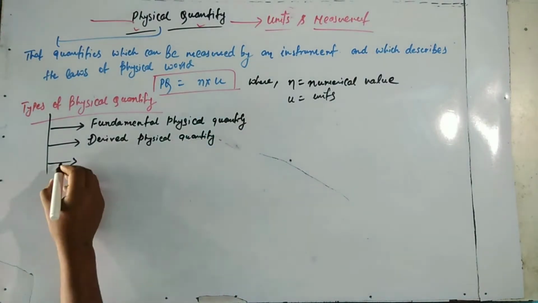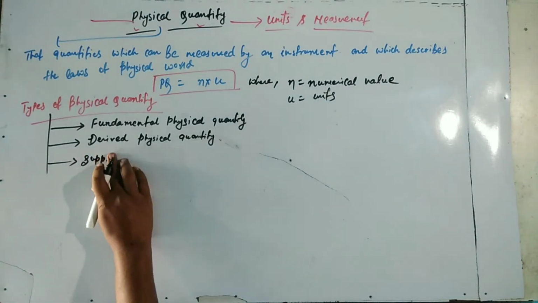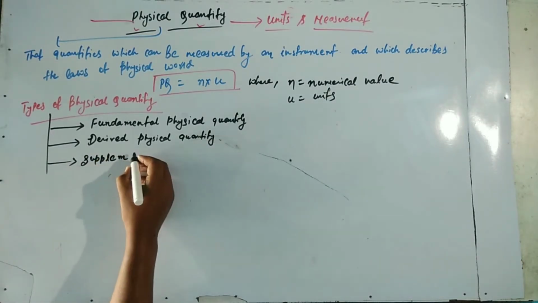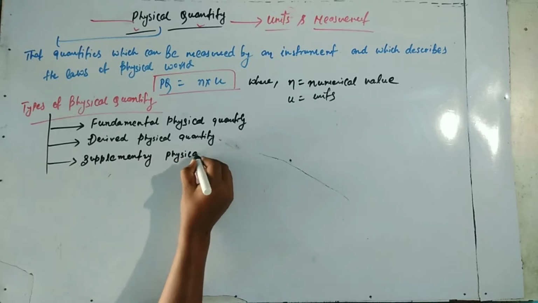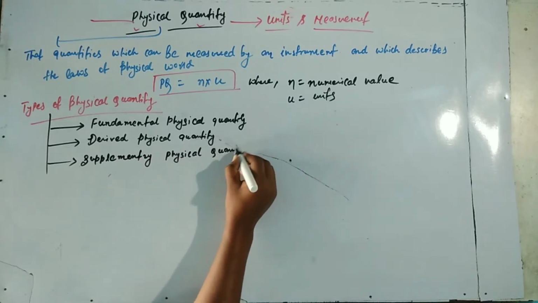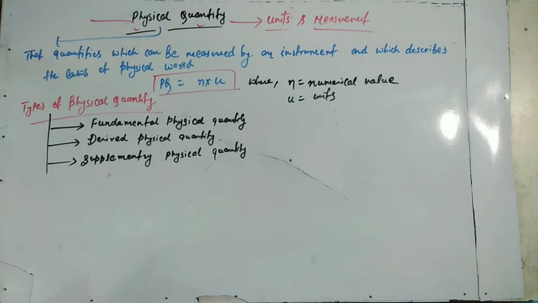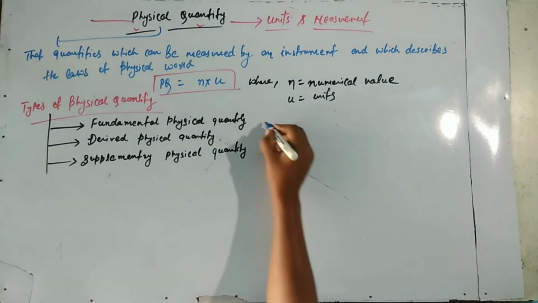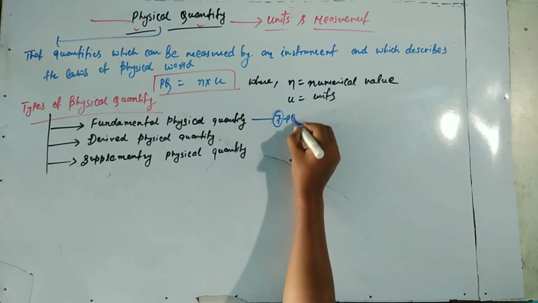Supplementary quantities, commonly said, have no dimension. So now we will briefly discuss these three types. First is fundamental physical quantity. These are seven.